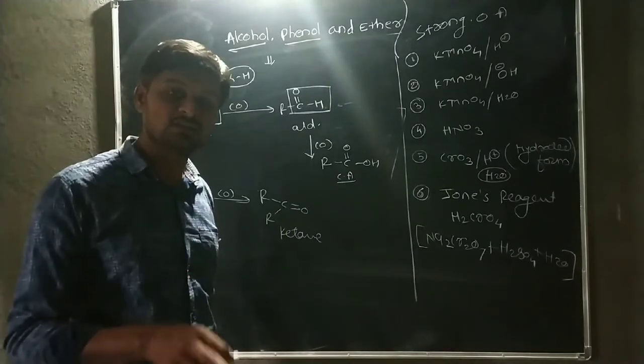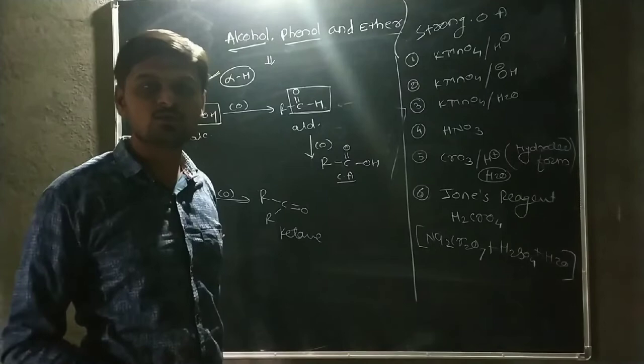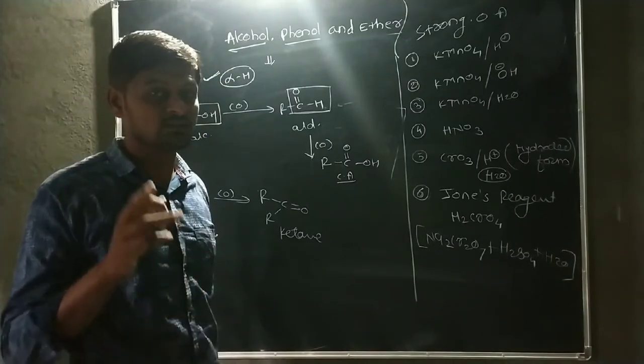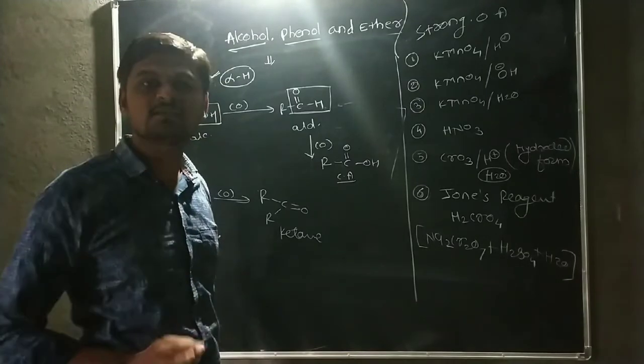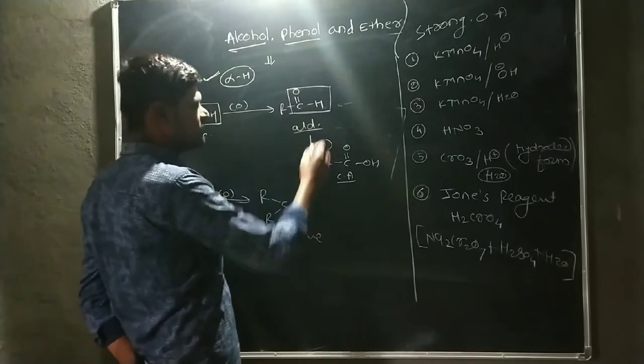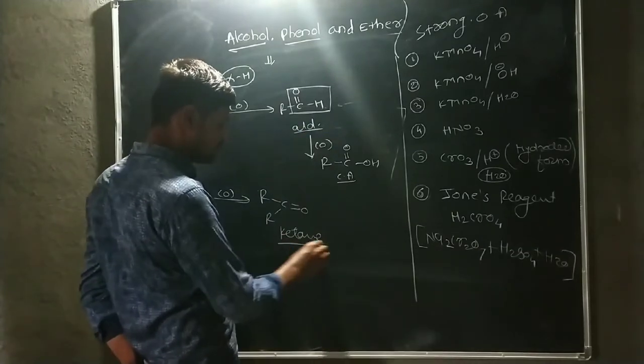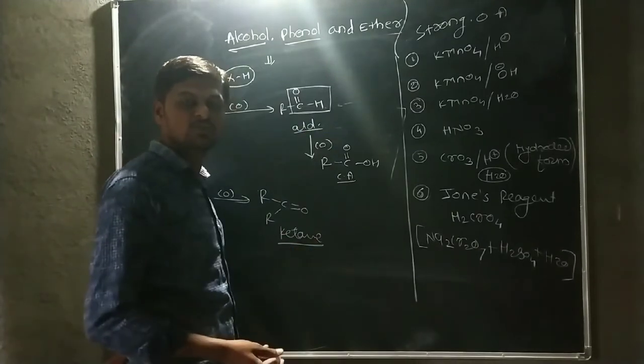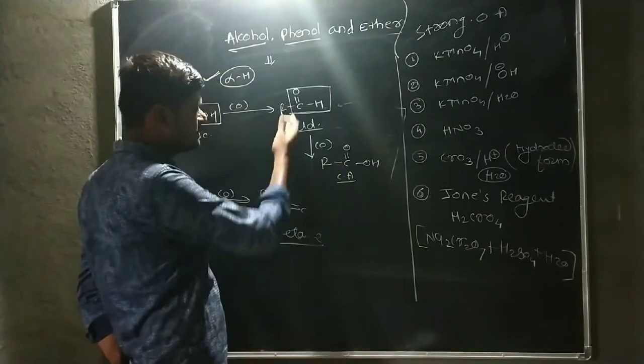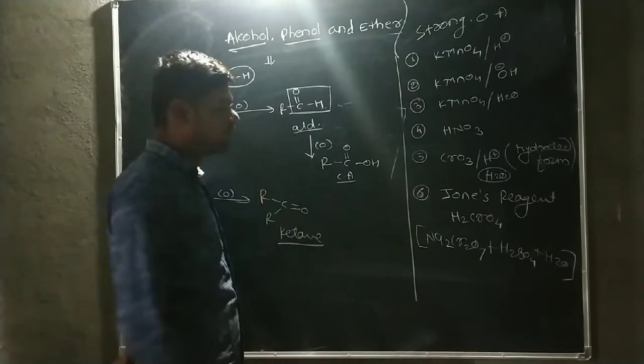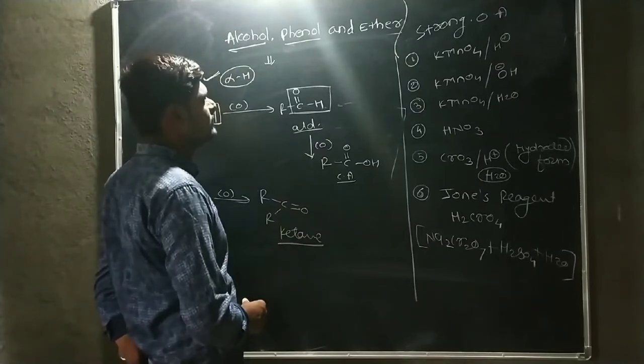But in drastic condition, ketone is again converted into carboxylic acid. But the condition is drastic. Then oxidation of aldehyde is easy, but oxidation of ketone is not easy. Why? What is the reason behind it?